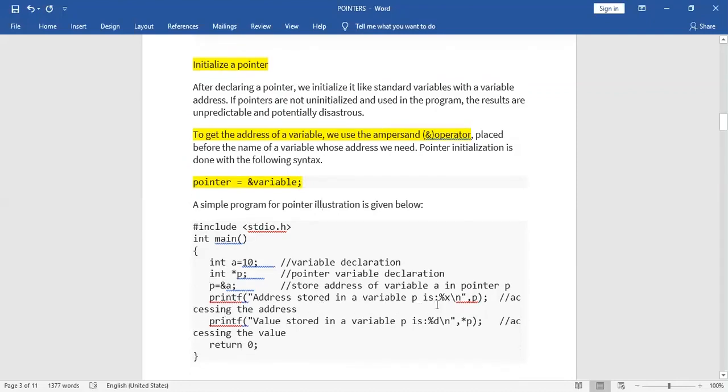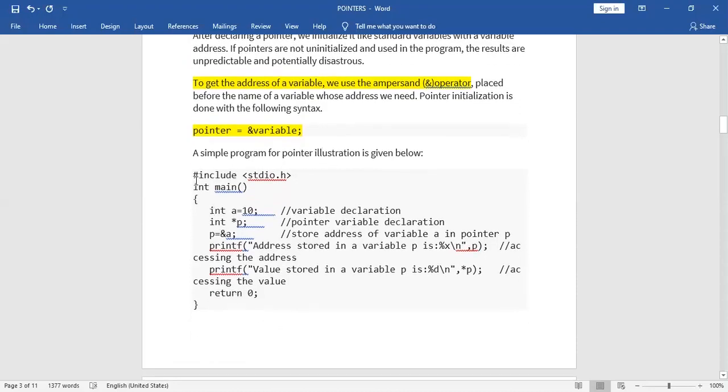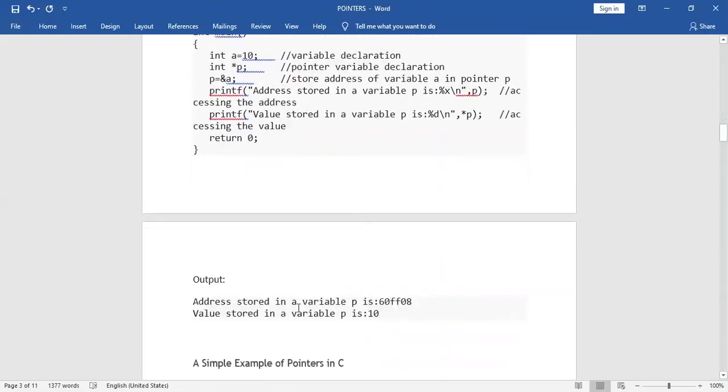It will print the address stored in p. It will access the address, and the next line will print the value. What value is stored at this particular address? Okay, it will return. So we can also run this program, and what will be the output? We will get the address stored in a variable.